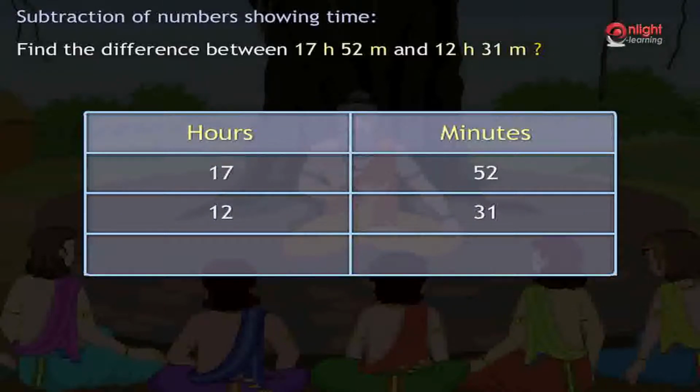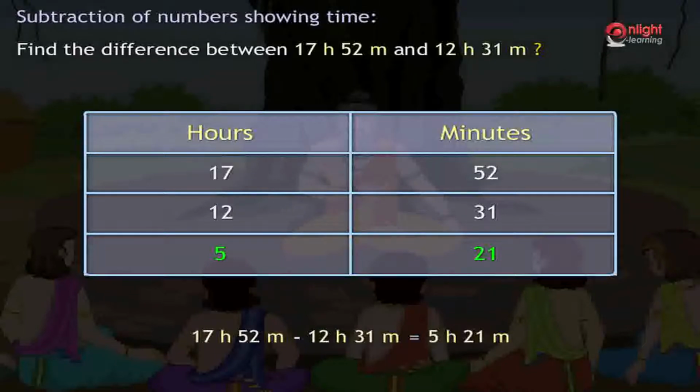Subtracting minutes first, we get 52 minus 31 is equal to 21 minutes. Now, subtracting the hours column, we get 17 minus 12 in the hours column is equal to 5 hours. Hence, 17 hours 52 minutes minus 12 hours 31 minutes is equal to 5 hours 21 minutes.